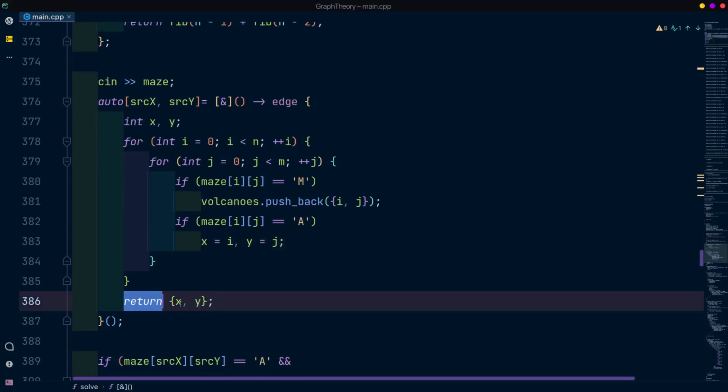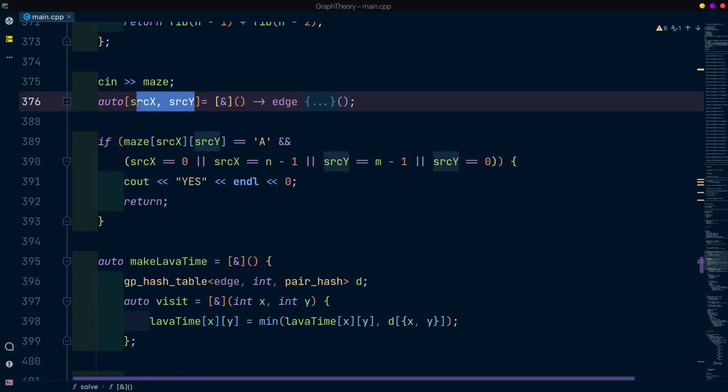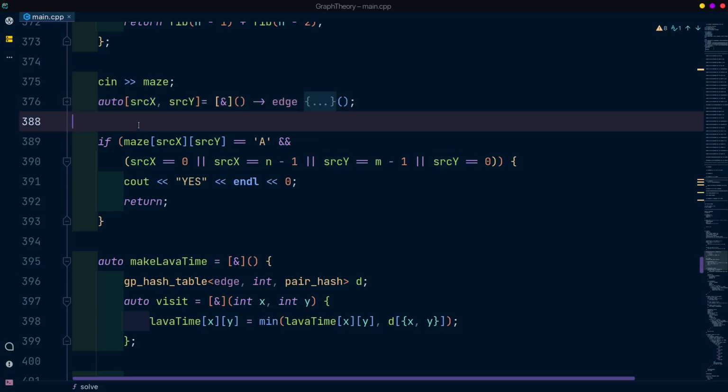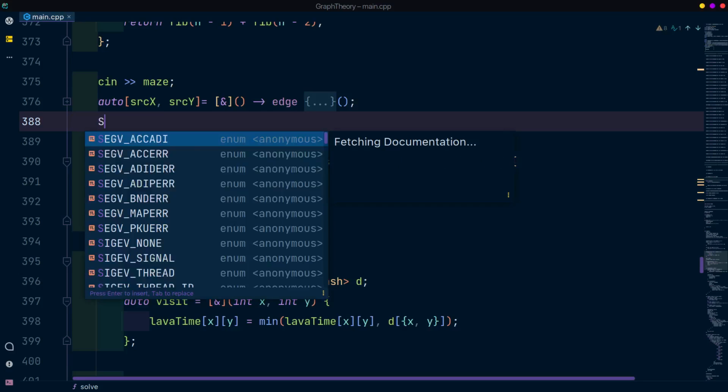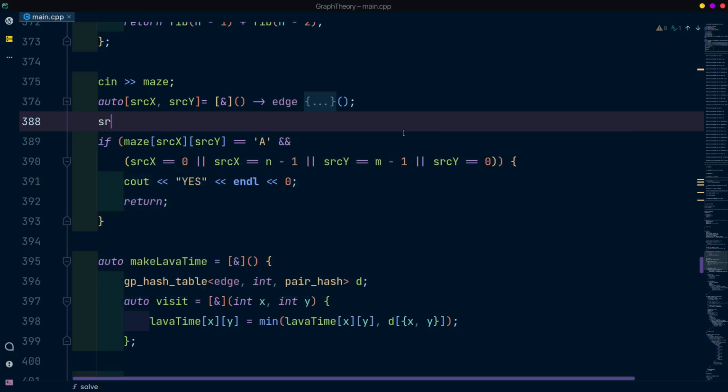But you may ask, we are declaring a lambda here, and we are getting ints. src-x and src-y are nothing but ints. Let me show you. src-x, yeah, see, it's int. src-y is also int. So how is it happening?